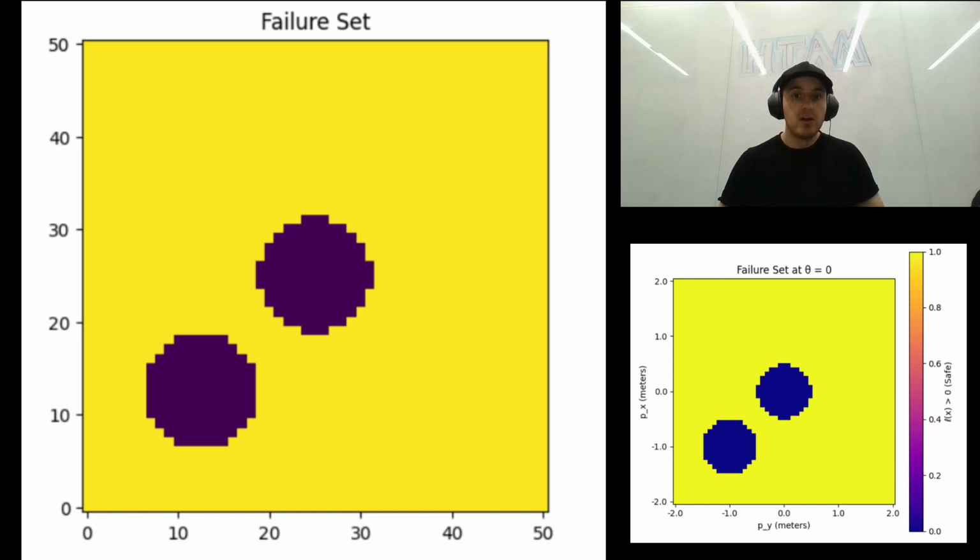But that's all. It's just the obstacle geometry. We can think of this like a snapshot of the known danger zones. But there's no dynamics, no prediction, no forward thinking here. This just answers the question, where is the robot physically overlapping with an obstacle?